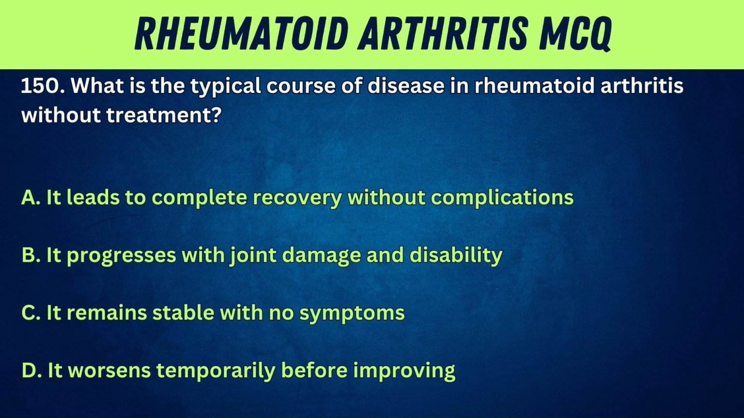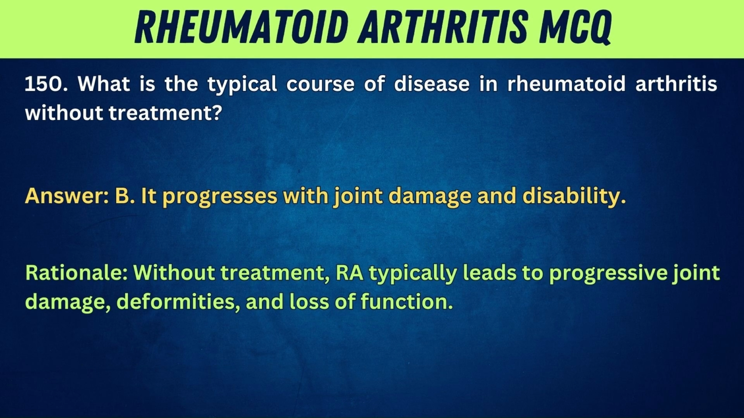150. What is the typical course of disease in rheumatoid arthritis without treatment? A. It leads to complete recovery without complications. B. It progresses with joint damage and disability. C. It remains stable with no symptoms. D. It worsens temporarily before improving. Answer. B. It progresses with joint damage and disability. Rationale. Without treatment, RA typically leads to progressive joint damage, deformities, and loss of function.